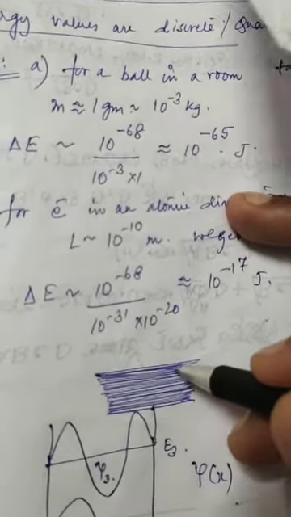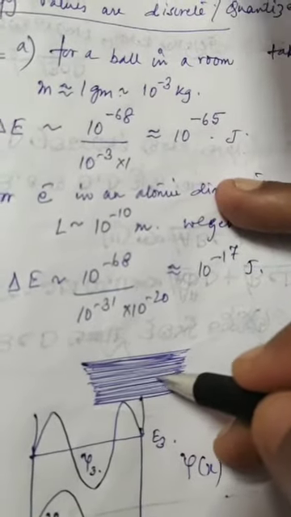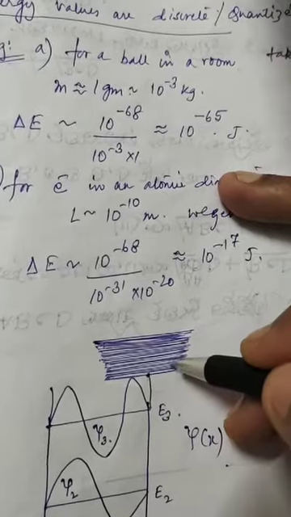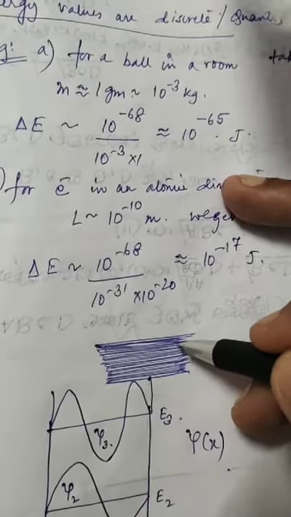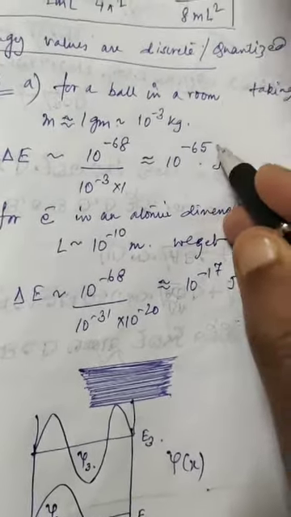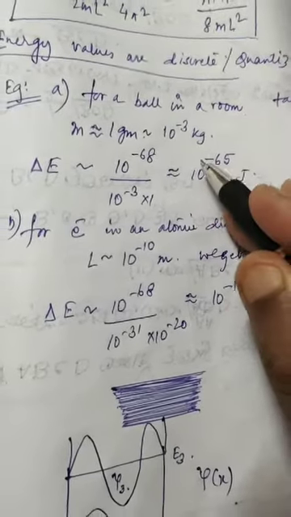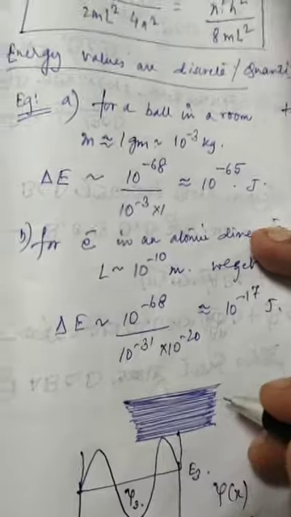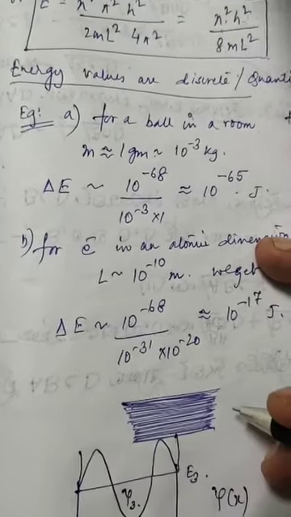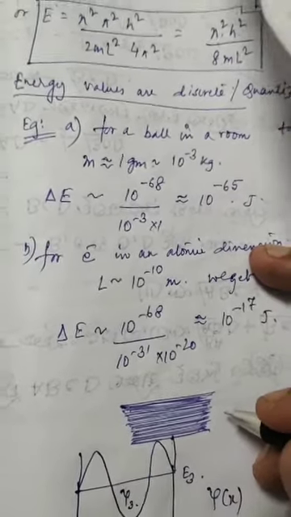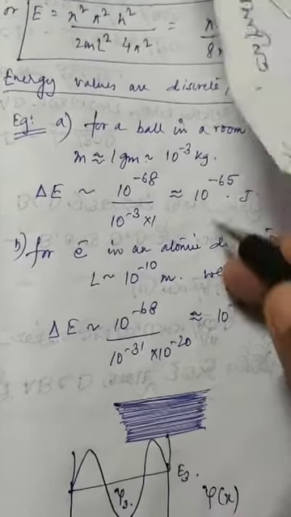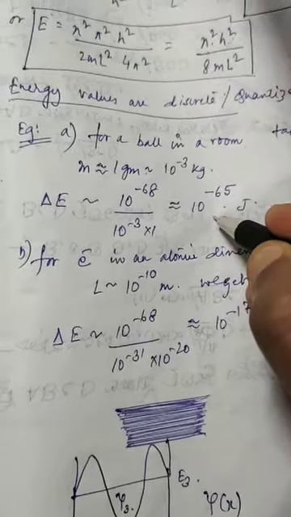To us it seems that the ball can take any energy values, but actually the energy levels are discrete, but they are so close to each other that to us it seems the ball can take continuous energy values, but it doesn't. It takes discrete energy values, but they are very close.